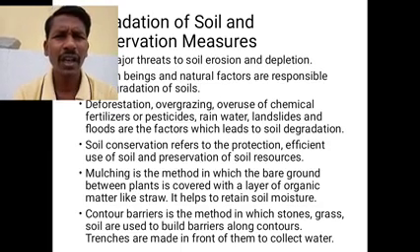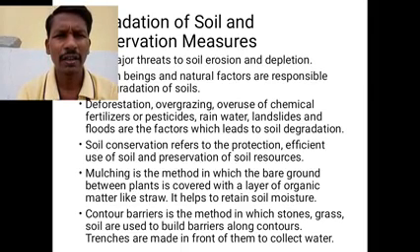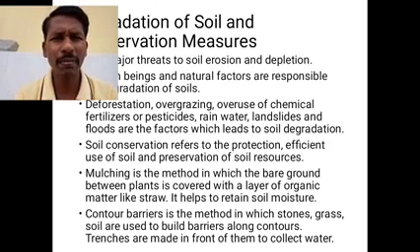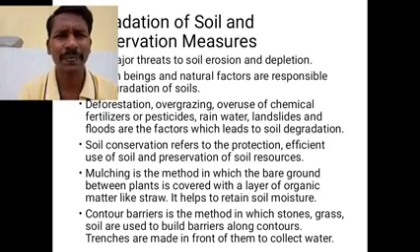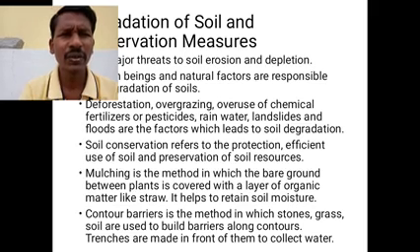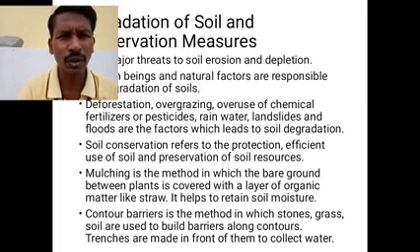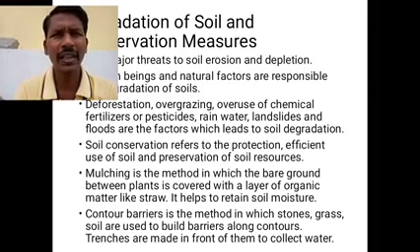The second one is contour barriers. Contour barriers are a method to prevent the erosion of soil. Barrier means like a wall structure. With the help of stones, grass, or a kind of plants, these are allowed to grow or are constructed along the contours of the land used for agricultural activity.